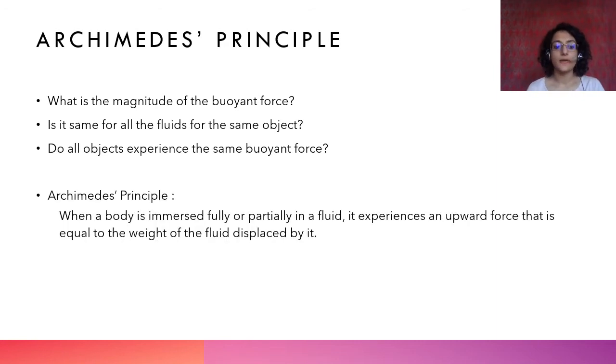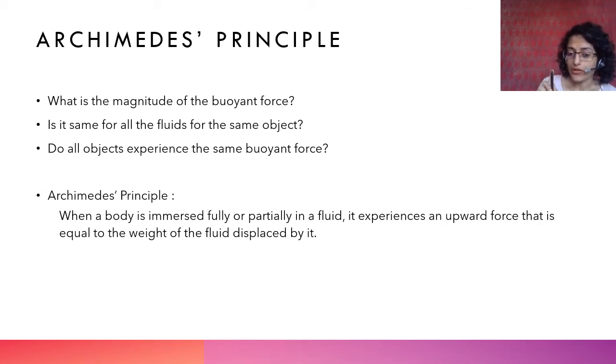So what Archimedes said was, Archimedes was a very old scientist. I mean, he lived many years ago, that is why he's old. But he said that when a body is fully or partially immersed in a fluid, it experiences an upward force that is equal to the weight of the fluid displaced by it.